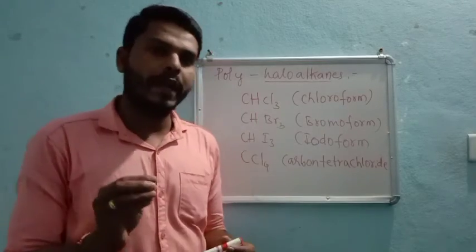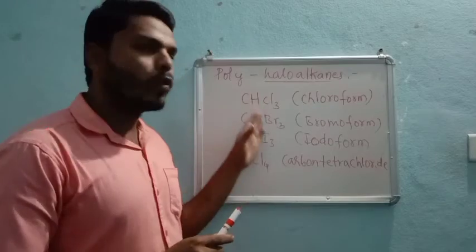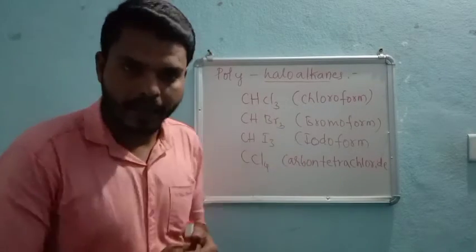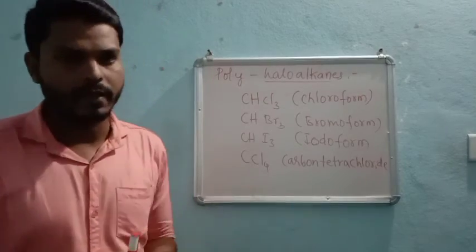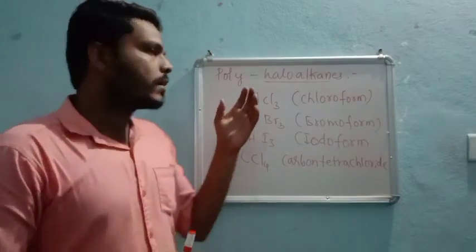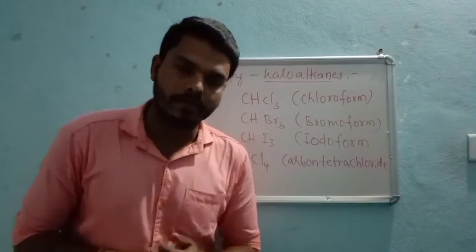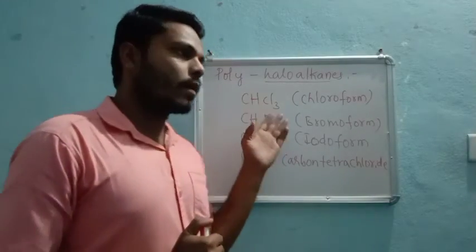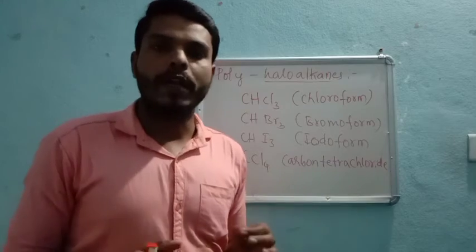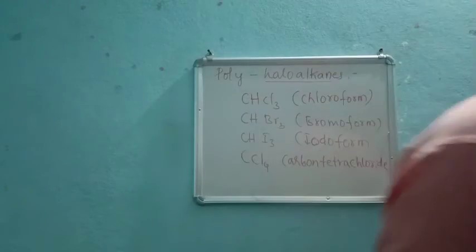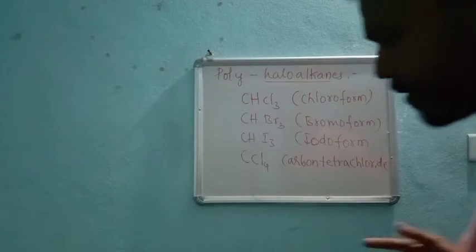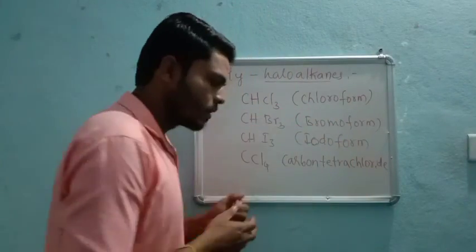These are obtained when we replace more than 3 hydrogen atoms from the alkanes. If we replace more than 3 hydrogen atoms from the alkanes, then such haloalkanes are called what? Polyhaloalkanes, right? So these are the different types we saw just now, right?